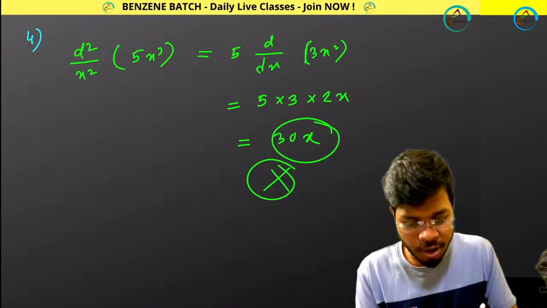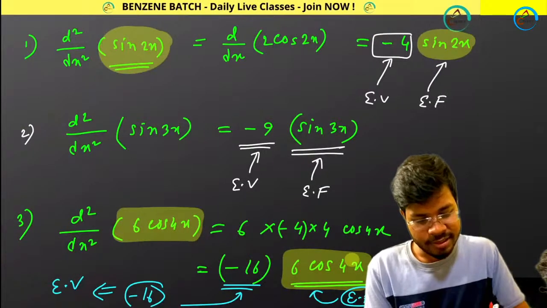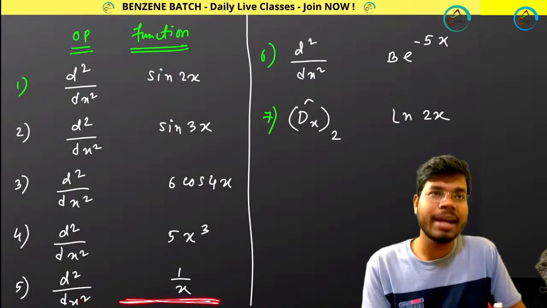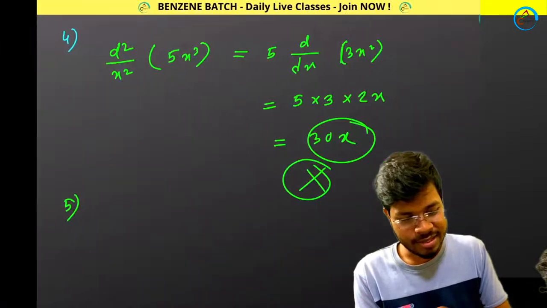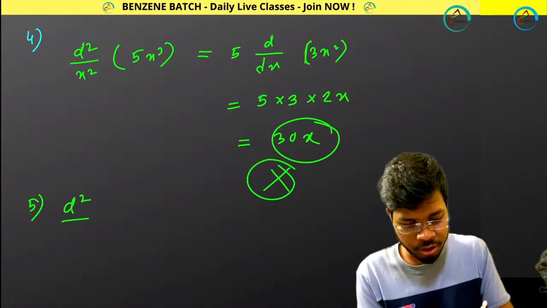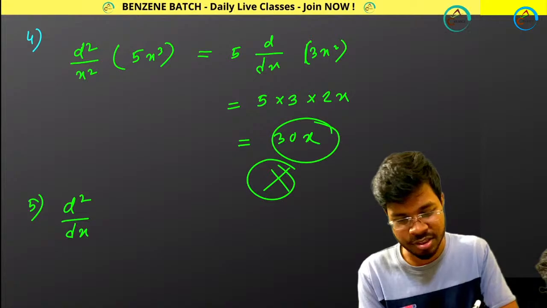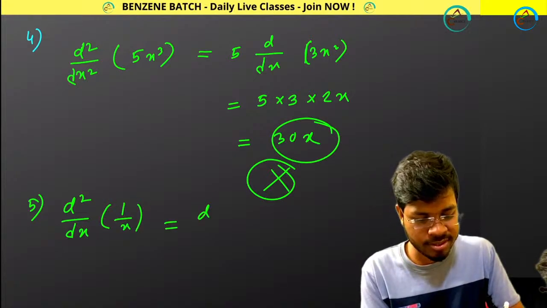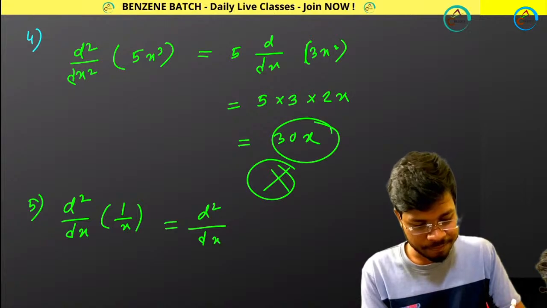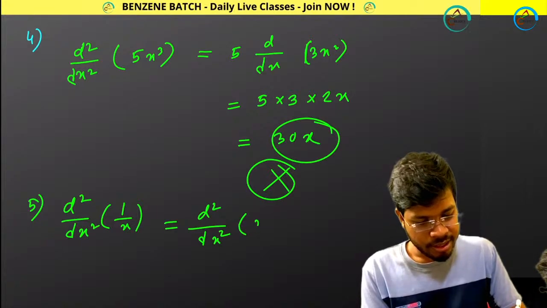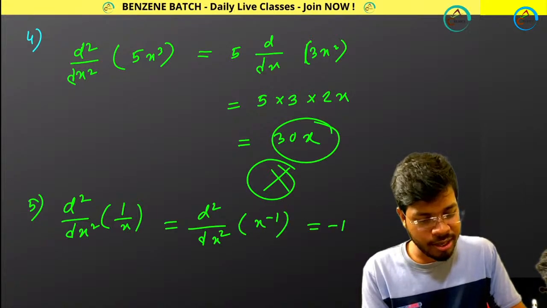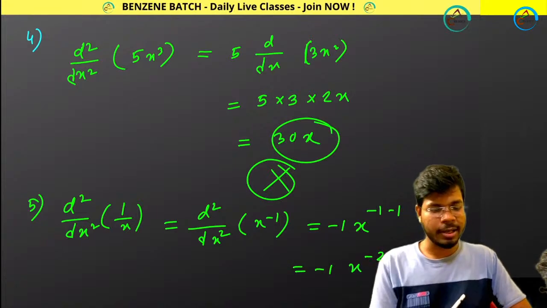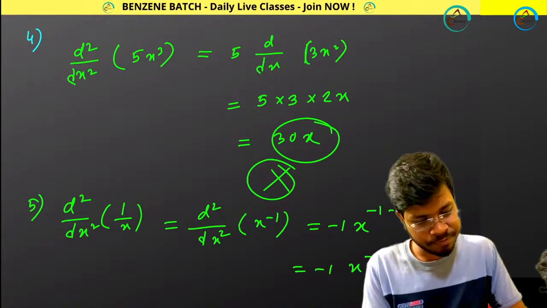Okay, next problem, last problem from here, I think. Next problem is 1 by x. So if you do 1 by x, you will be getting what? I know most of you forgot the basic integration and differentiation. This happens because we are not familiar with these mathematical terms. x to the power -1. So -1 x to the power -1 -1. So -1 x to the power -2 I am getting after first derivation.